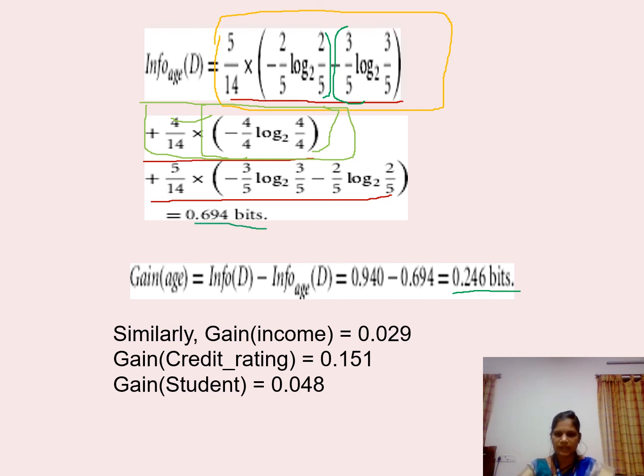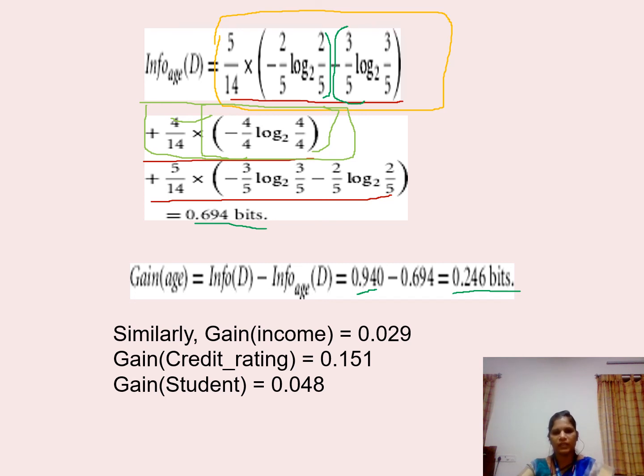This must be subtracted from info of D, the entropy formula, which has been found using class distribution. That value is 0.940. Subtracting 0.694 from 0.940, you have got the answer as 0.246 bits. Similarly, you have to find it for the other attributes such as income, credit rating and student.